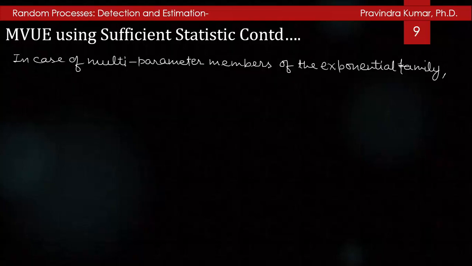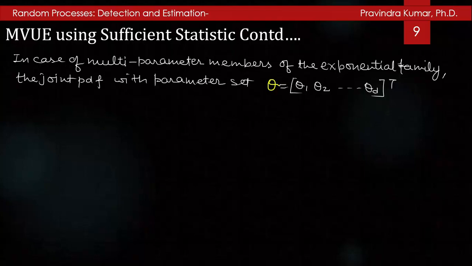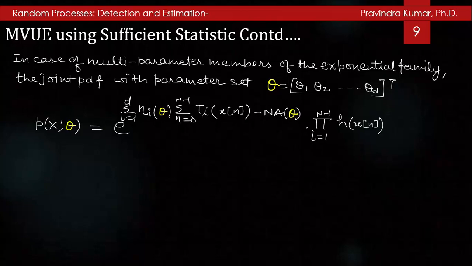In the case of multi-parameter members of the exponential family, the joint PDF with the parameter set θ, the transpose of the vector θ1, θ2, up to θd, will be p(x;θ) equal to e to the power of the summation i=1 to d of η_i(θ) times the summation n=0 to N-1 of T_i(x[n]) minus N A(θ), times the product n=0 to N-1 of h(x[n]).